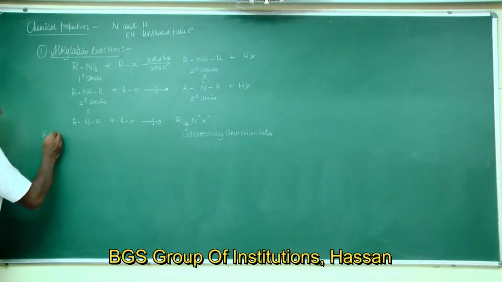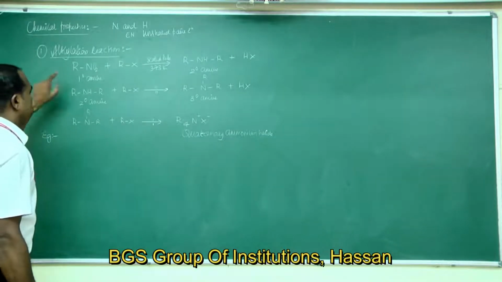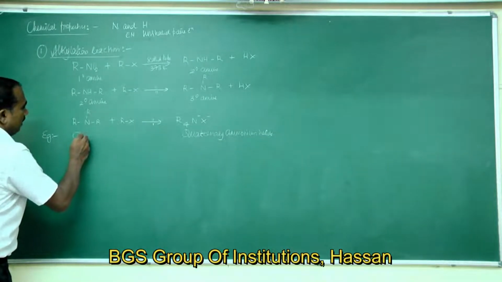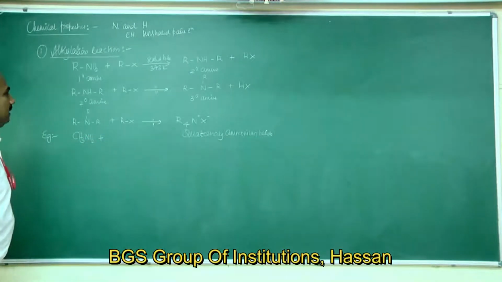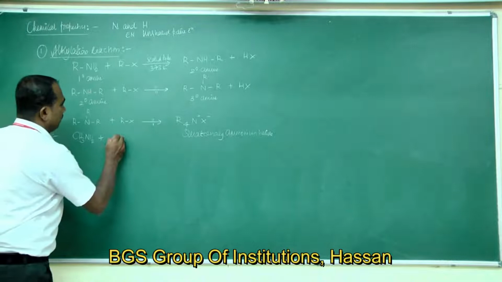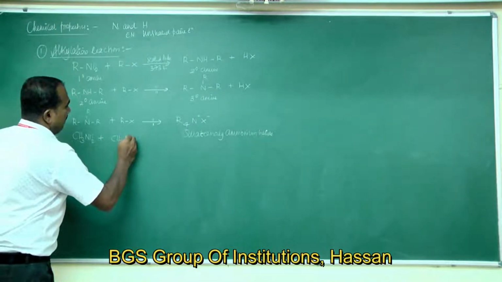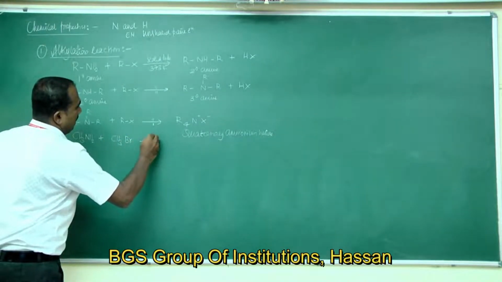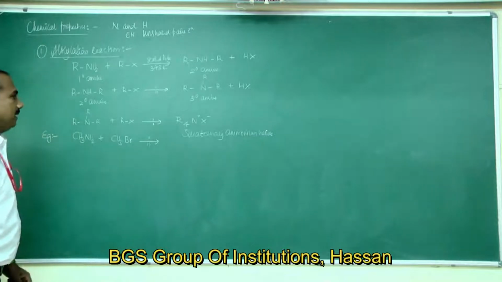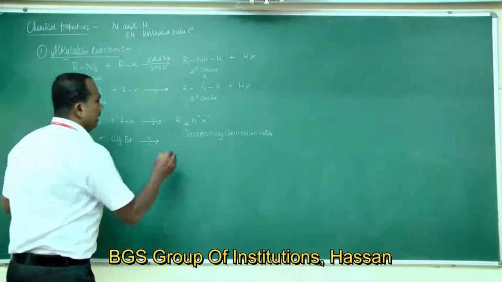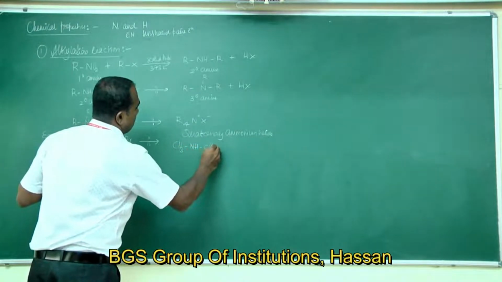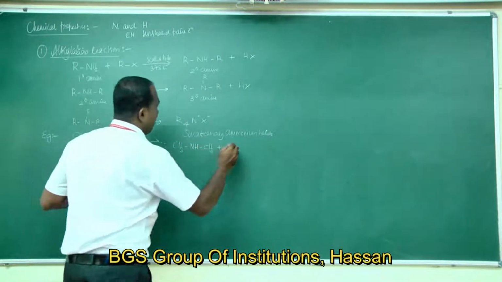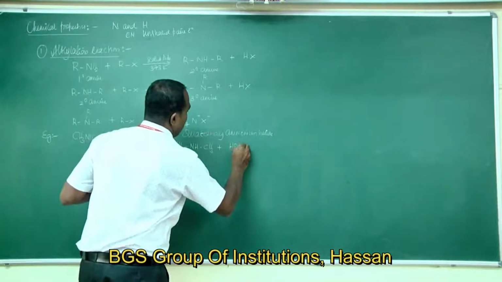If you take an example for this reaction, methylamine, CH3NH2, reacts with methyl bromide in a sealed tube at a temperature of 373 Kelvin to give CH3NHCH3 plus HBr.